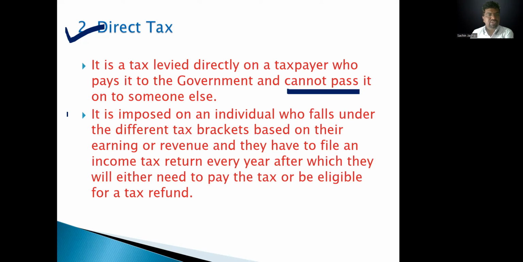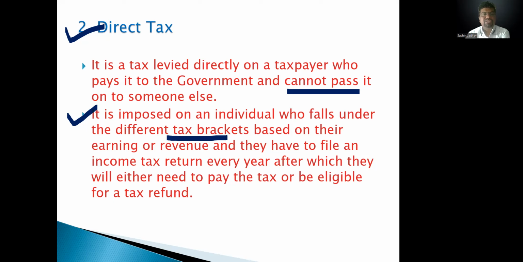Again, it is imposed on an individual who falls under the different tax brackets. Different tax brackets means the old regime and the new regime. In the old regime, up to 5 lakh no tax, above 5 lakh 20%. In the new regime, up to 5 lakh no tax, up to 7 lakh 50,000 5%, 7 lakh 50,000 to 10 lakh 10%, above 10 lakh 15 or 20%. So these are the different tax brackets. A higher earner pays higher income tax.